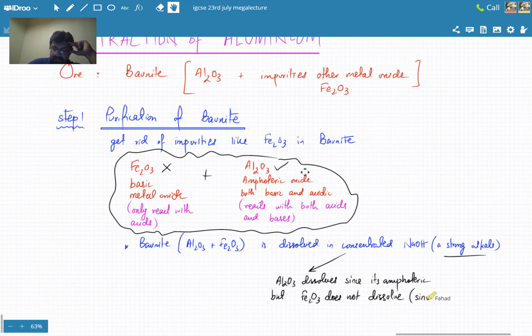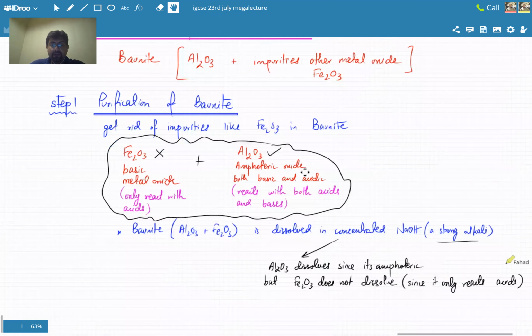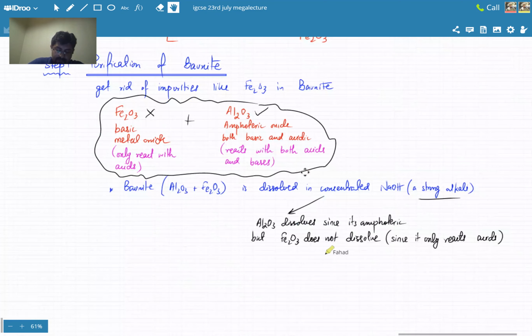Since it only reacts with acids. So Al2O3 dissolves and Fe2O3 is not dissolving. So what you do is you simply filter out Fe2O3. वो जो rock के pieces रह जाएंगे, Fe2O3, are not going to react. The Fe2O3 is filtered out.